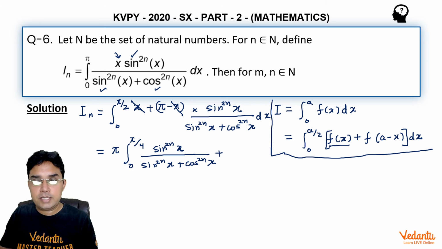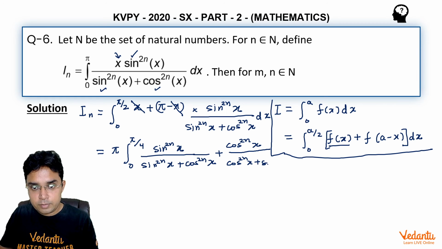But when we are replacing x by pi by 2 minus x, this sine in the numerator will become cos. So cos^(2n)x, and in the denominator the first sine will become cos and cos will become sine, into dx. Let me write it here.